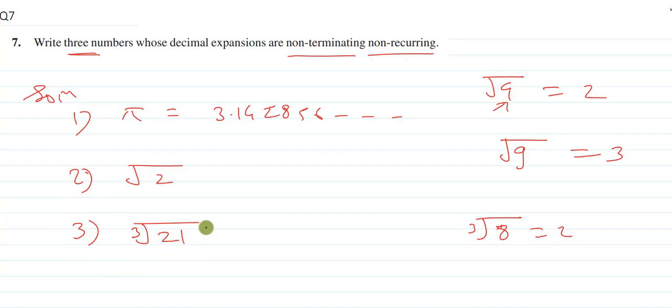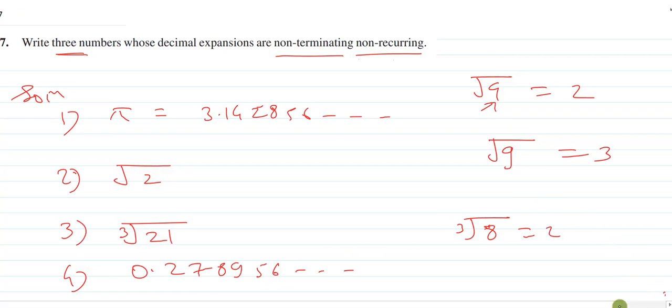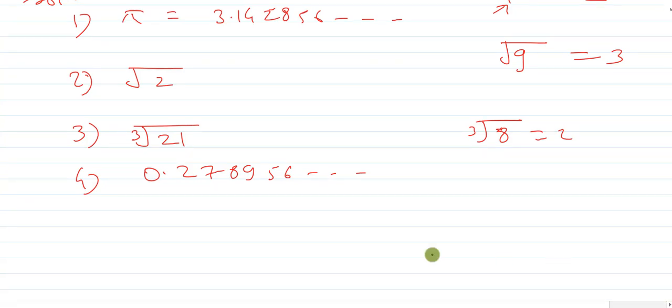Again, if I want to give more examples, you can take any number like 0.2789 anything. Just write dot dot dot. What does it mean? These numbers are not repeating and it is not terminating. Let's say a fifth example also. I can also write in this form.